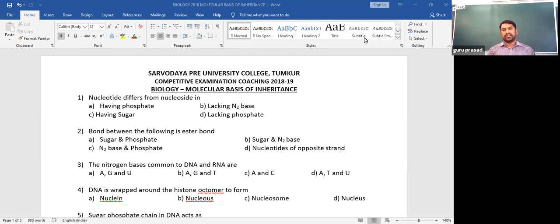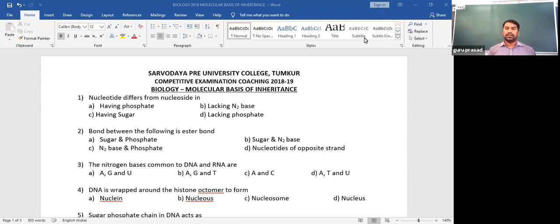Nucleotides of the opposite strand. As you know, DNA is a double-stranded molecule. One strand and another strand are found held together. They are not free. We clearly understand this by studying the Watson and Crick double helix model of DNA, where we make the point that the two strands are held together by nitrogen bases of each strand through weak hydrogen bonds.